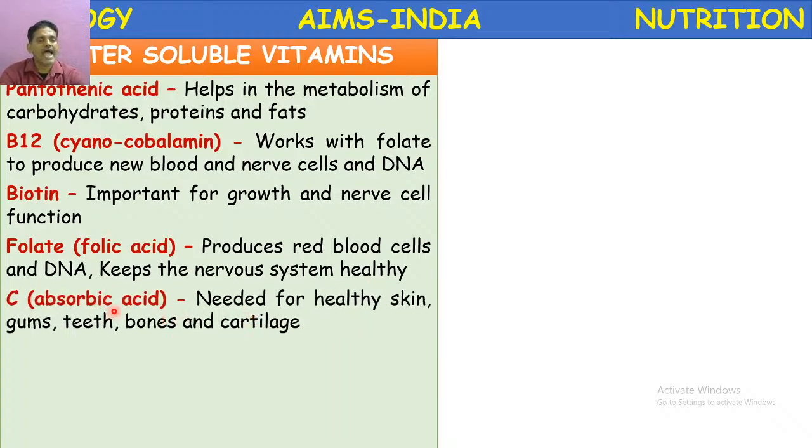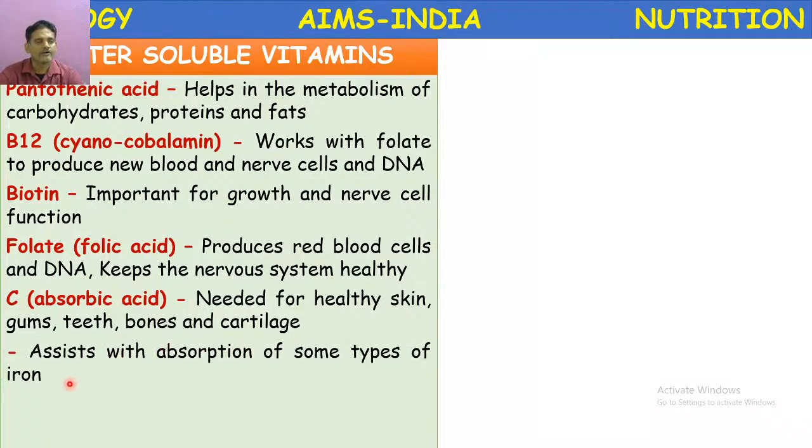Next, ascorbic acid. The last water soluble vitamin, ascorbic acid or vitamin C. It is needed for healthy skin, healthy gums, teeth, bones and cartilage. So the main function of this ascorbic acid is it assists with absorption of some types of iron.